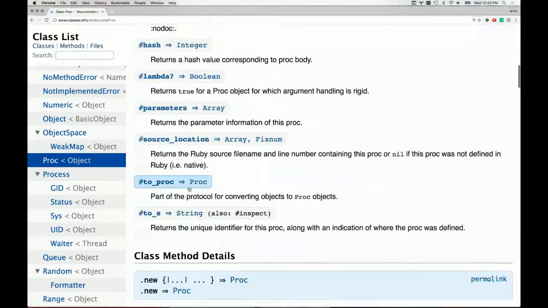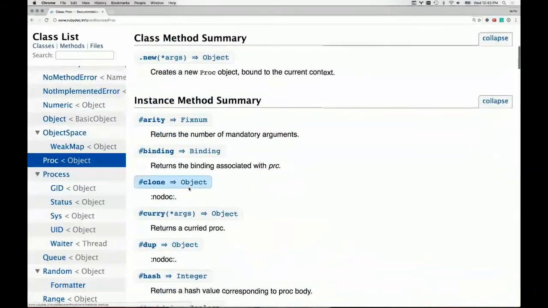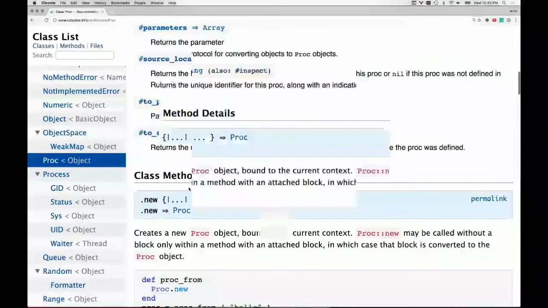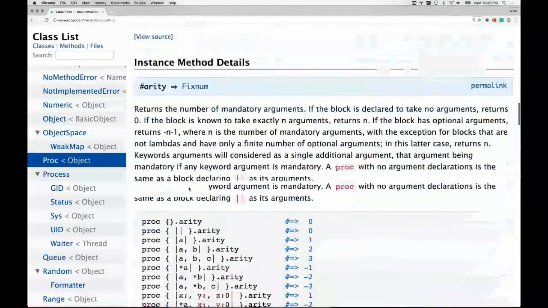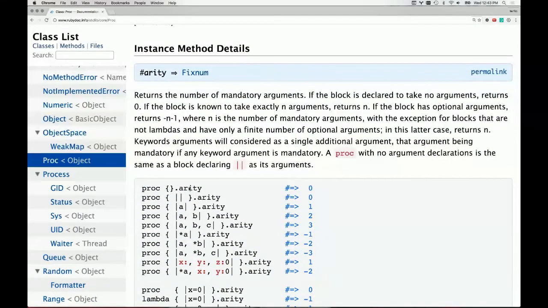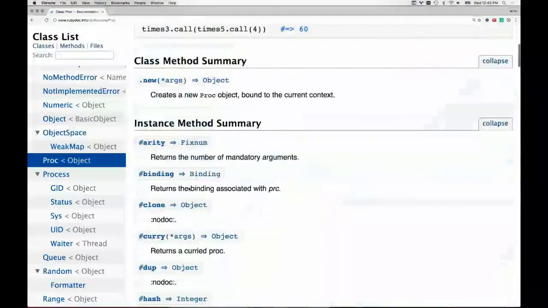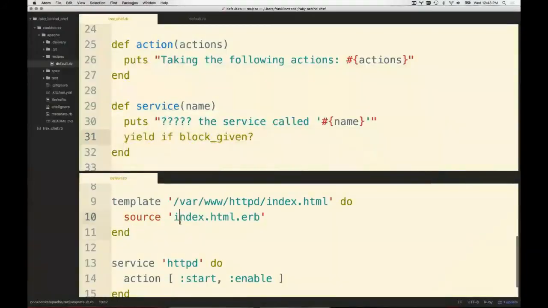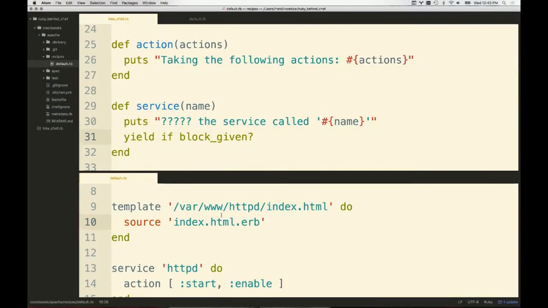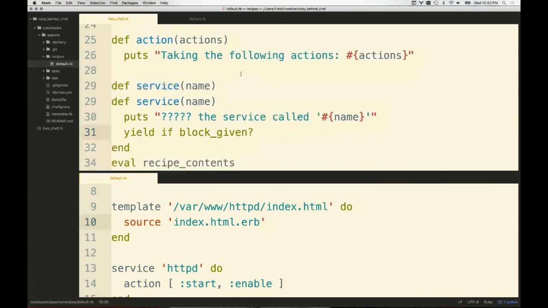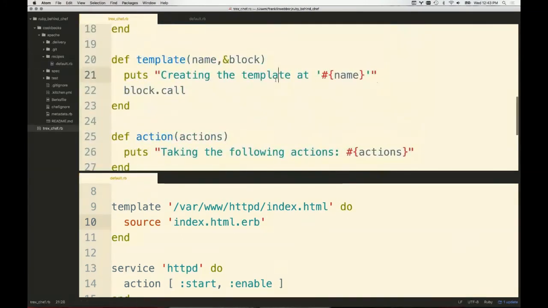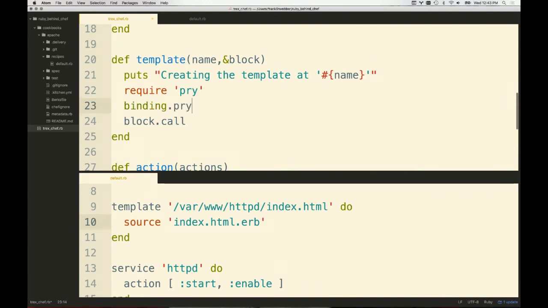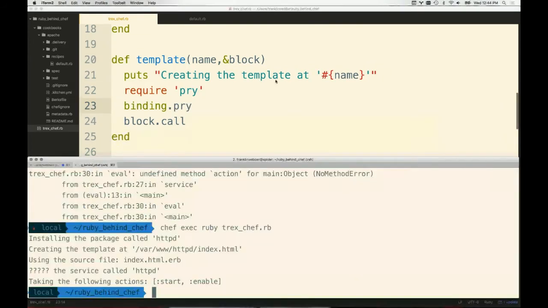I happen to be using call, which is the one method I think is really powerful, but you can do a lot of different things with this if you're interested in it, to string and other things like that. You can find out the arity of this, which means how many parameters it might have, et cetera. We can take a look at it inside of here. So I'm going to use pry for a moment to take a look inside. Let's look inside the template method, what we wrote here. Let me use pry, so I'm going to require pry, and I'm going to use binding.pry. We're going to pause here and see what's going on with it.